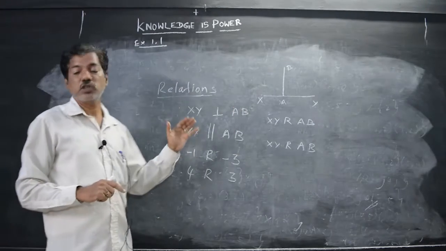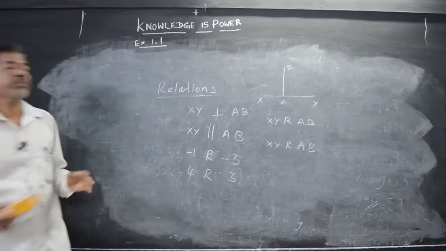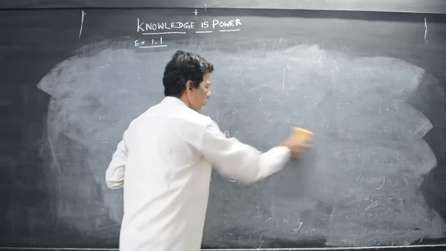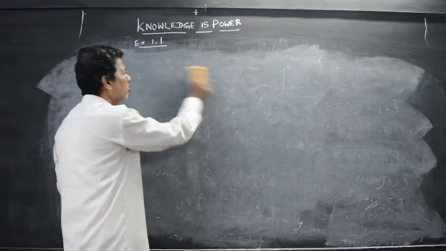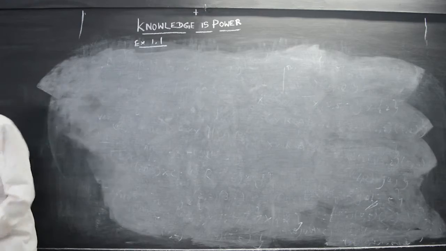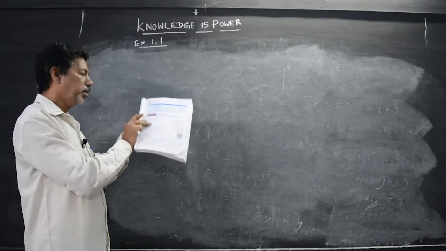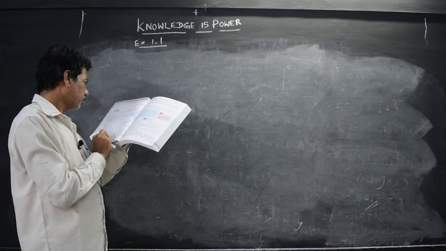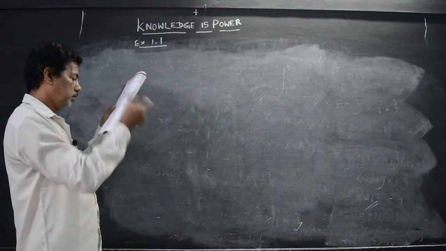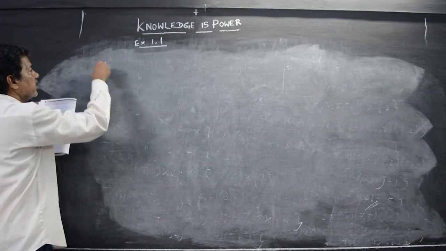So based on this we can proceed with certain sums in relations. How can we represent certain sums related to this? Belongs, not belongs. These will all come under this category. First I'll proceed with one example. Take out your textbook, verify page number 8, example 1.4.